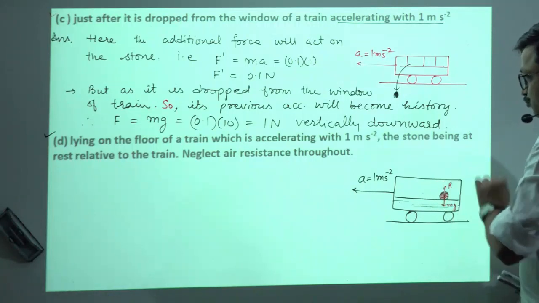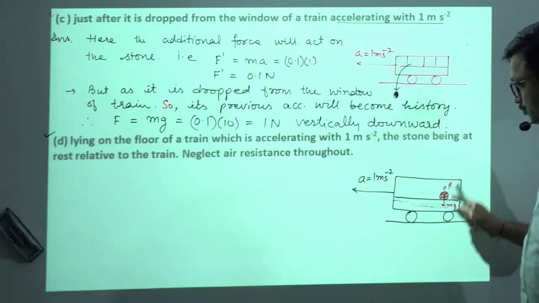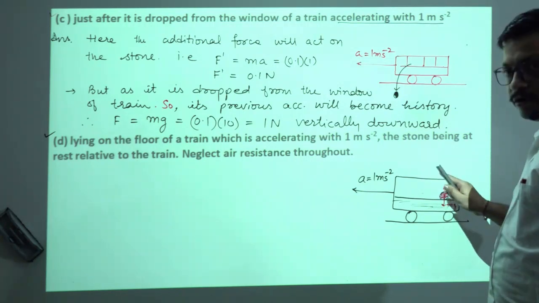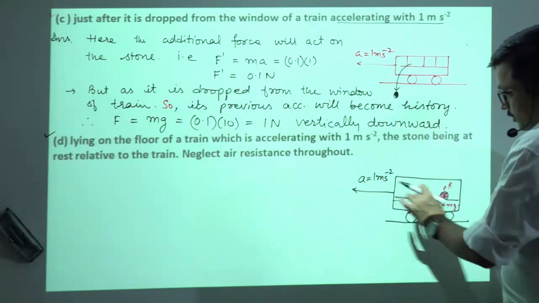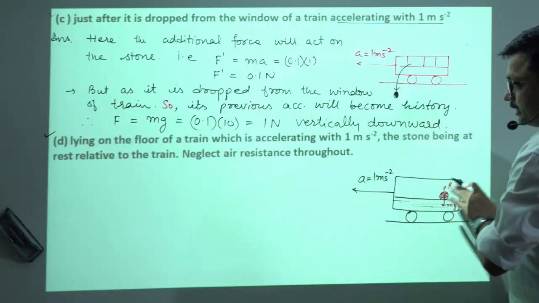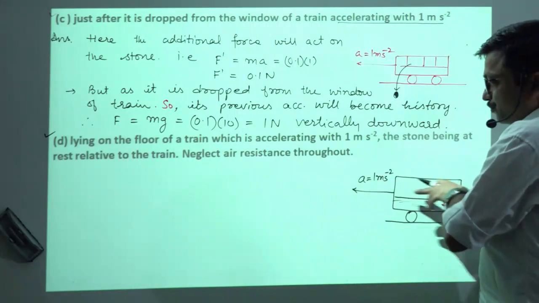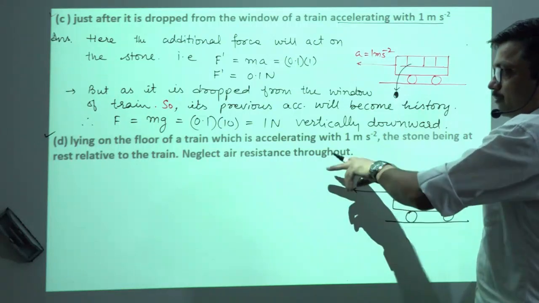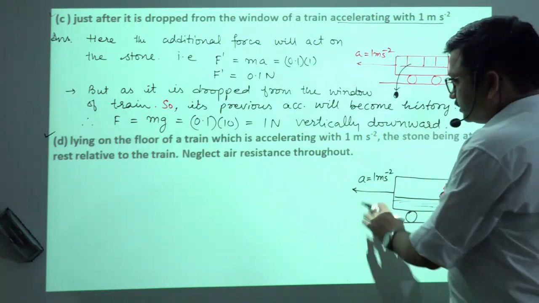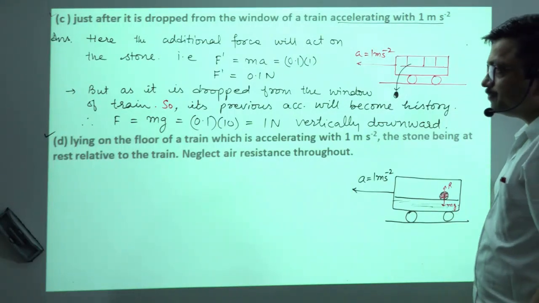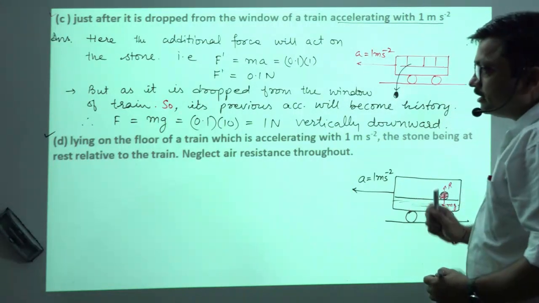तो weight balance हुआ, तो under that condition इसके ऊपर क्या है? What would happen? The force acting on it will be equal to the product of its mass and acceleration, और acceleration किस direction में? Along the horizontal direction. So therefore the force acting on it will be along the horizontal direction, and that will be the product of its mass and acceleration. Okay. So now here we will write,